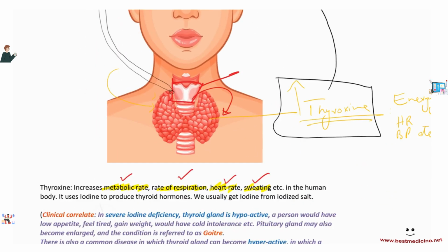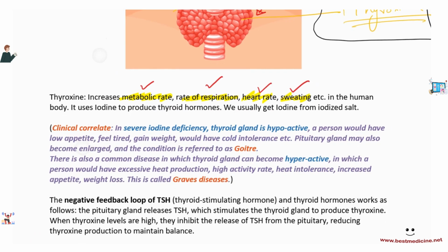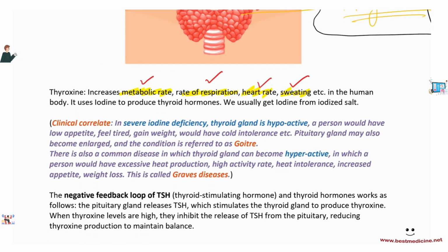Something a little bit extra here is that the thyroid gland uses iodine to produce thyroid hormones. Do you know what iodine is? Iodine is an element that is present in group 7. So it uses iodine to produce thyroid hormones, and normally in our diet, in the UK at least, we usually get iodine from iodized salt.